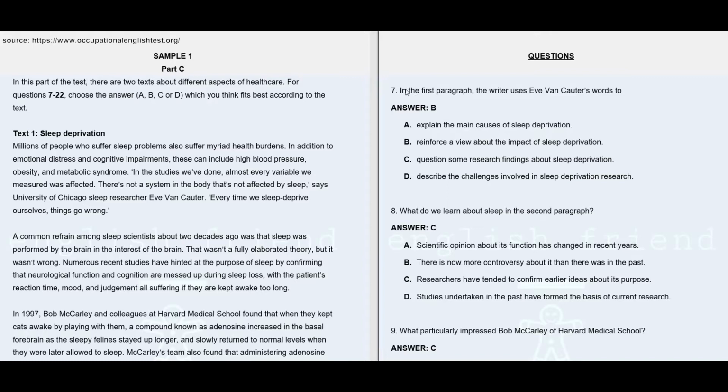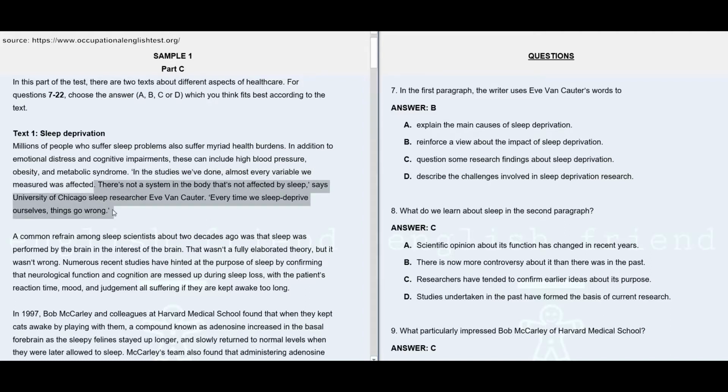Question number 7. In the first paragraph, the writer uses E1 Carter's words to... Here the answer is B, and it says, reinforce a view about the impact of sleep deprivation. As we go through the paragraph, in the first part, information regarding negative effects of sleep deprivation has been given. And as we read further, in the middle portion, you may see that in a study conducted, they say every variable was affected.